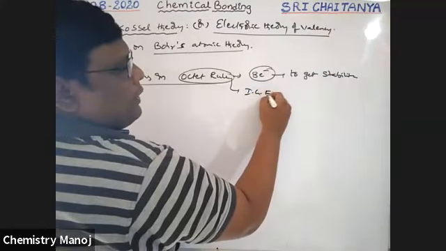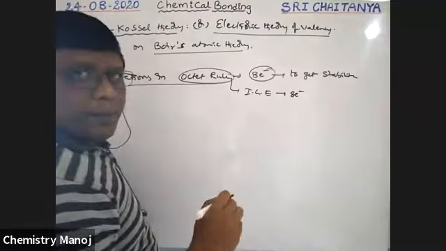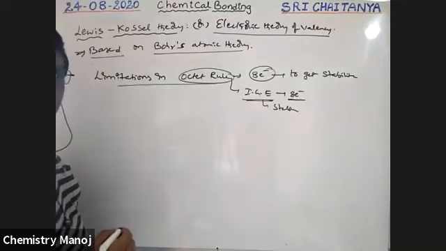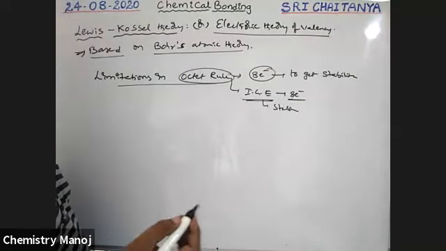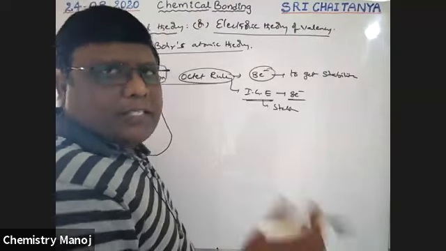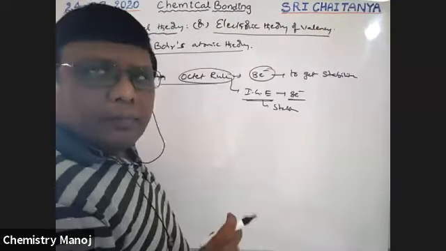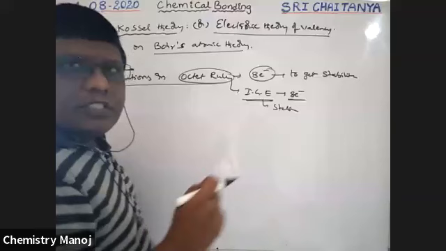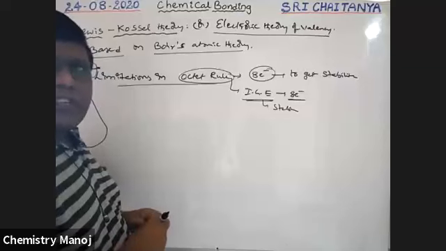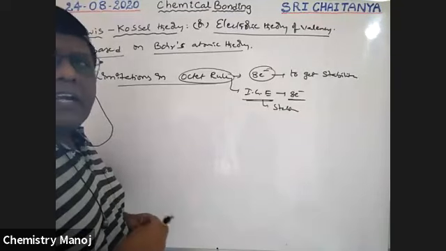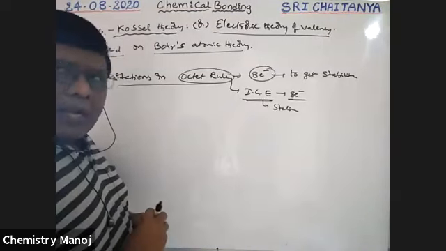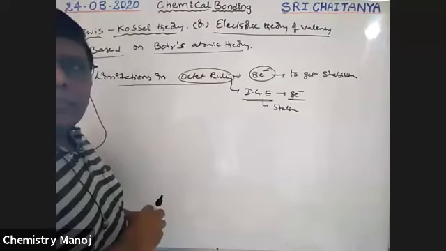Inert gas elements have 8 electrons in their outermost orbit. Why are inert gas elements stable? Because they have 8 electrons in their outermost orbit. Why is the 8 electron configuration stable? Because it gives stability because of symmetry, like the symmetry of a cube. That's why the 8 electron configuration is taken as a stable configuration. Every inert gas element itself has the 8 electron configuration, so they are not losing, gaining or sharing electrons. Because of that, they are stable.